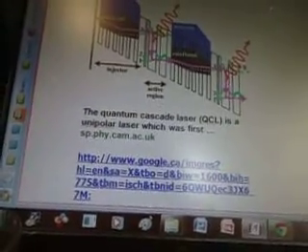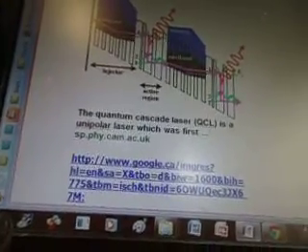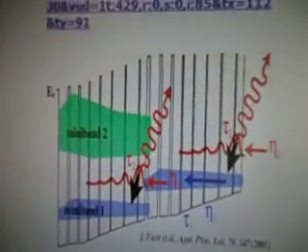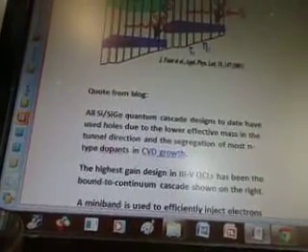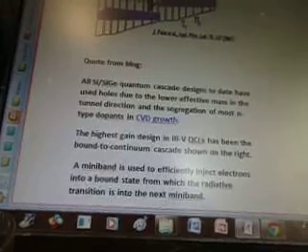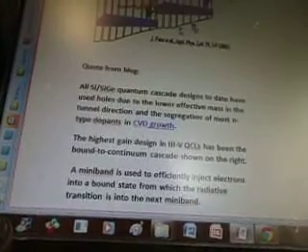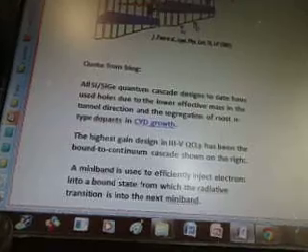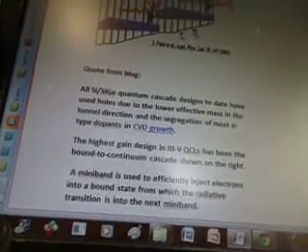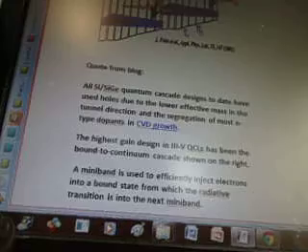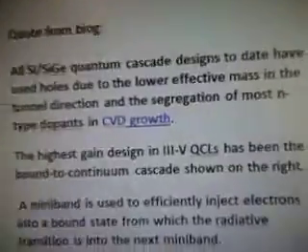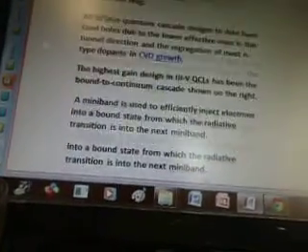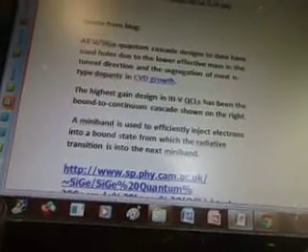The quantum cascade laser is a unipolar laser which was first. It's a Google link. There's another one showing the diagram. Quote from blog: all SiGe quantum cascade designs to date have used holes due to the lower effective mass in the tunnel direction and the segregation of most n-type dopants in CVD growth. The highest gain design in QCLs has been the bound to continuum cascade shown on the right.